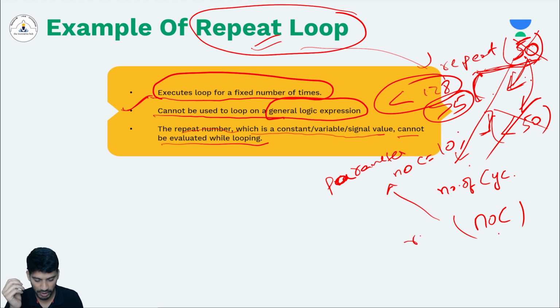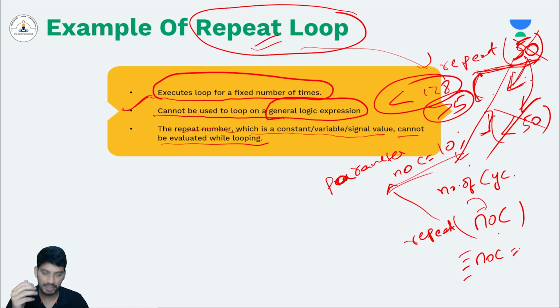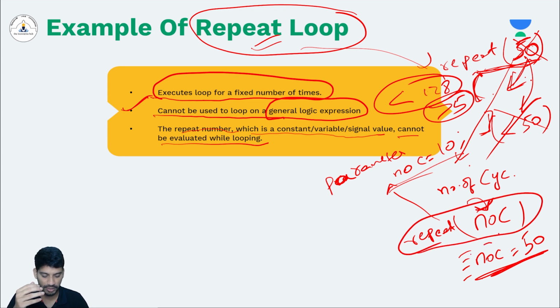Then repeat NOC means it will repeat the set of statements 10 times. But you cannot assign NOC inside the looping statement. You cannot change NOC to 50, it won't happen because you are already fixing it to repeat 10 times. You cannot change NOC to 50 and expect it to repeat 50 times. So this thing you should avoid. The repeat number cannot be evaluated while looping.